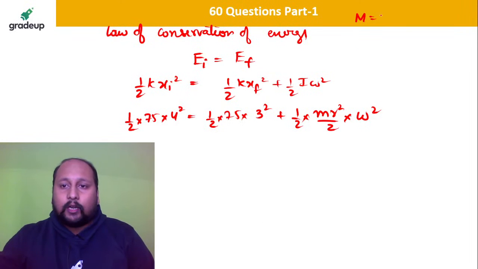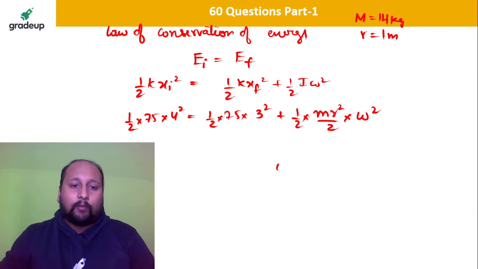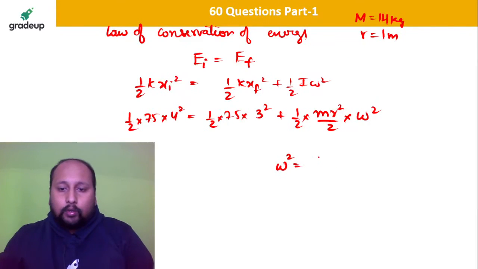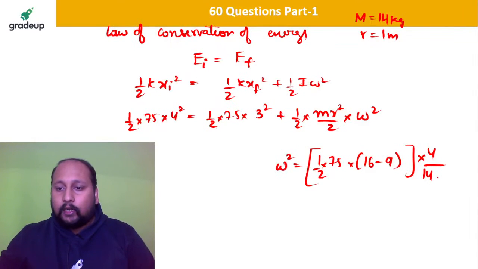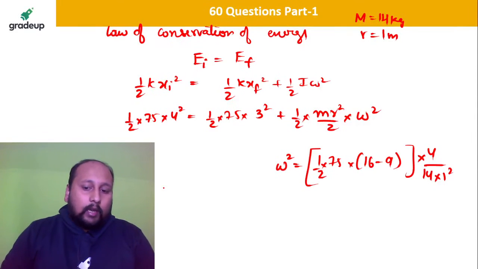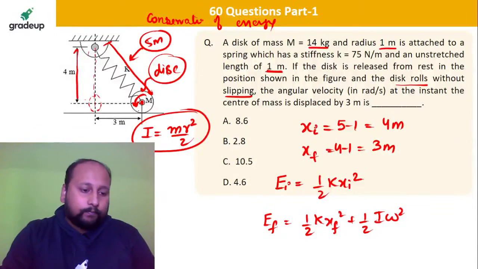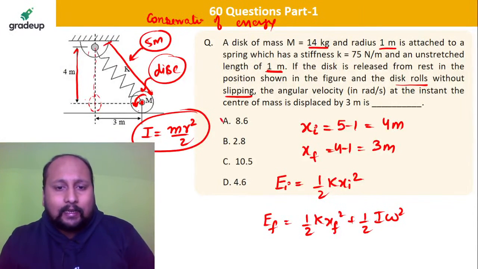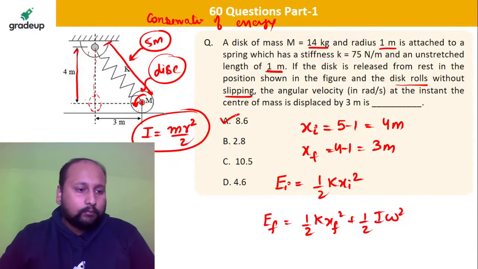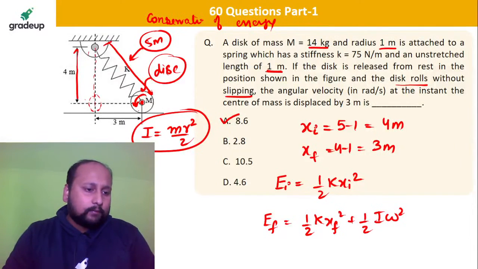Mass is 14 kg and radius is equal to 1 meter. Apply this and tell me what is the value of omega you are getting. Only pure calculations are left. So we are having half into 75 into 16 minus 9, into 4 divided by 14 into 1 square. After solving it, tell me what's the value you are getting. Please check, you will be getting approximately 8.66 as the correct answer. 5 root 2. You will be getting 5 root 2 as the correct answer. Very, very easy.